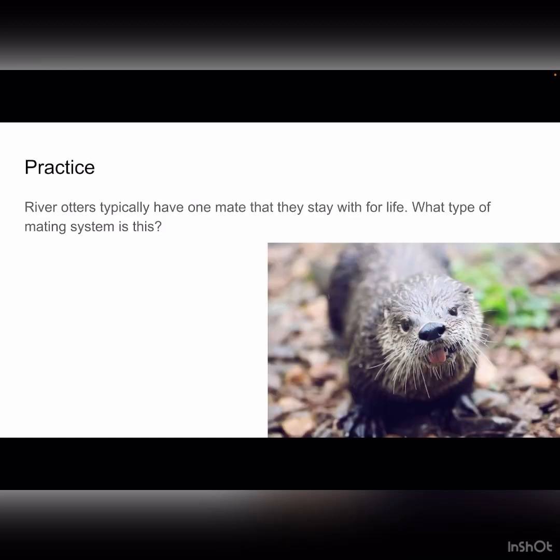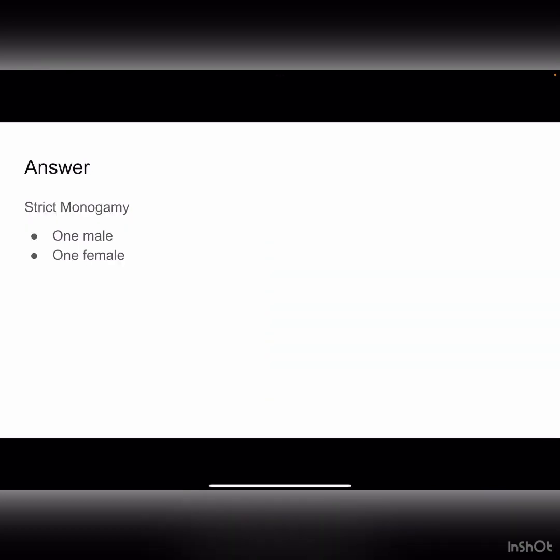Let's try another one. River otters typically have one mate that they stay with for life. What type of mating system is this? This was strict monogamy. In the example, one female and one male paired together, so monogamy. And they paired together for life rather than only for a breeding season, which would make this strict monogamy.